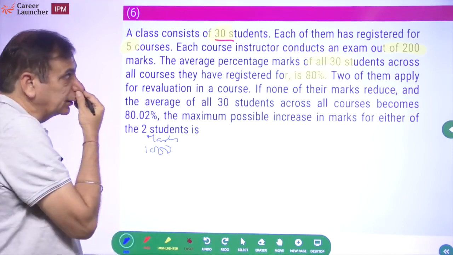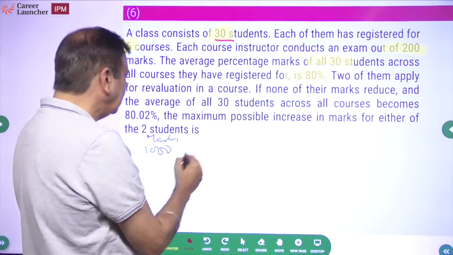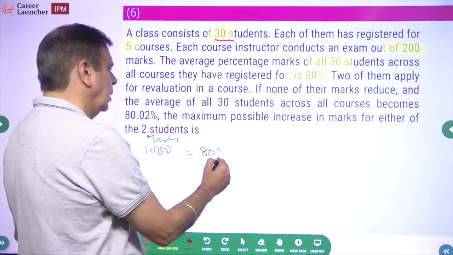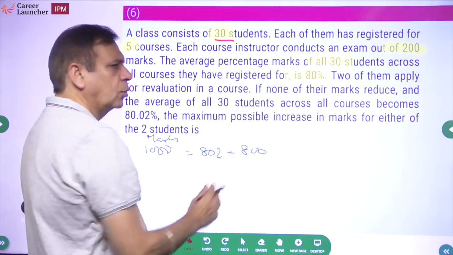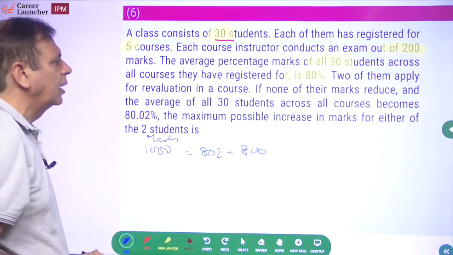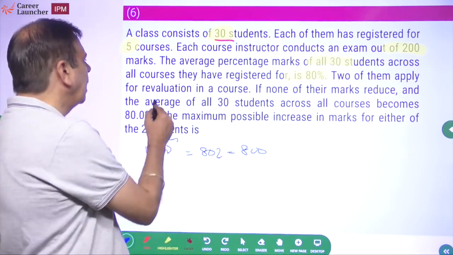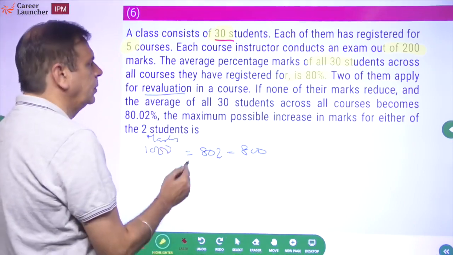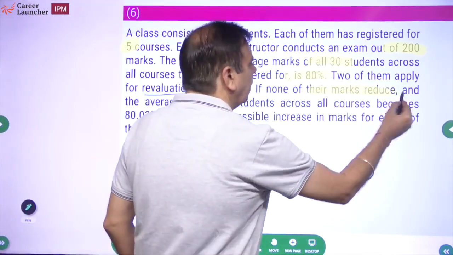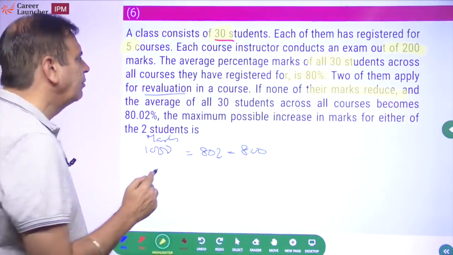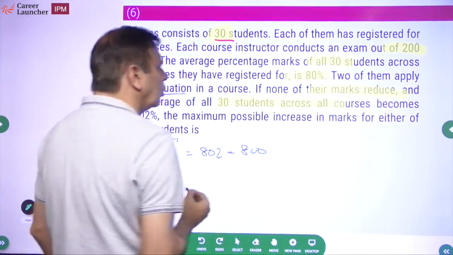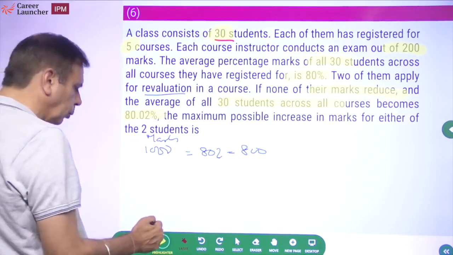Okay. And what is the average that the person has got? 80%. So on average, each student has got 800 marks. Okay. 2 of them apply for revaluation in a course. If none of their marks reduce, the marks do not decrease, they only increase, and the average of all 30 students across all courses becomes 80.02%. Okay.